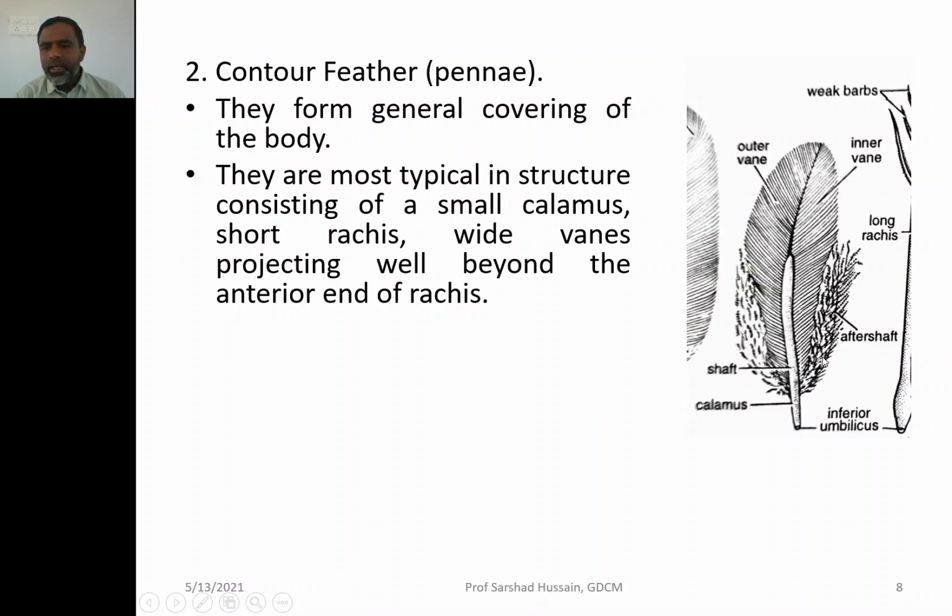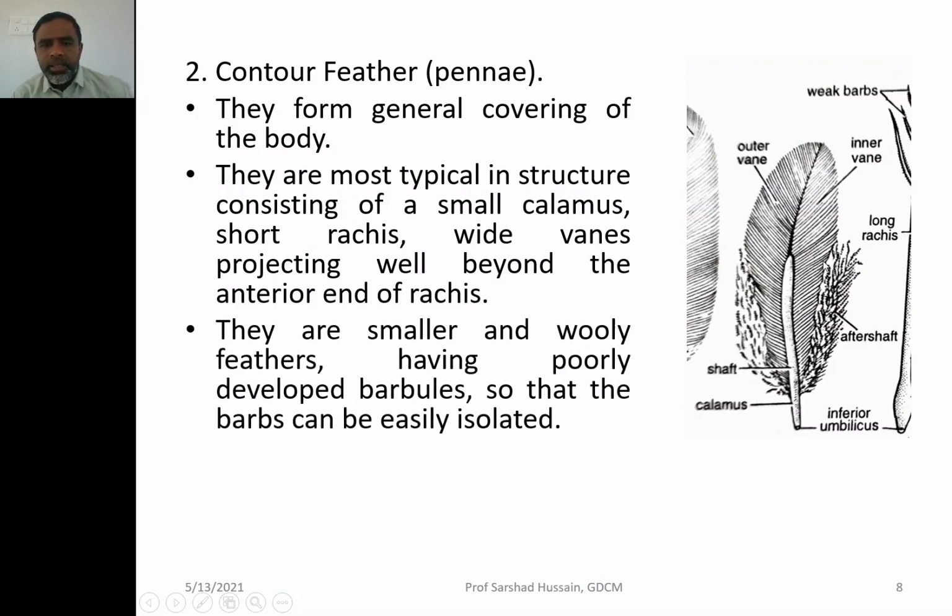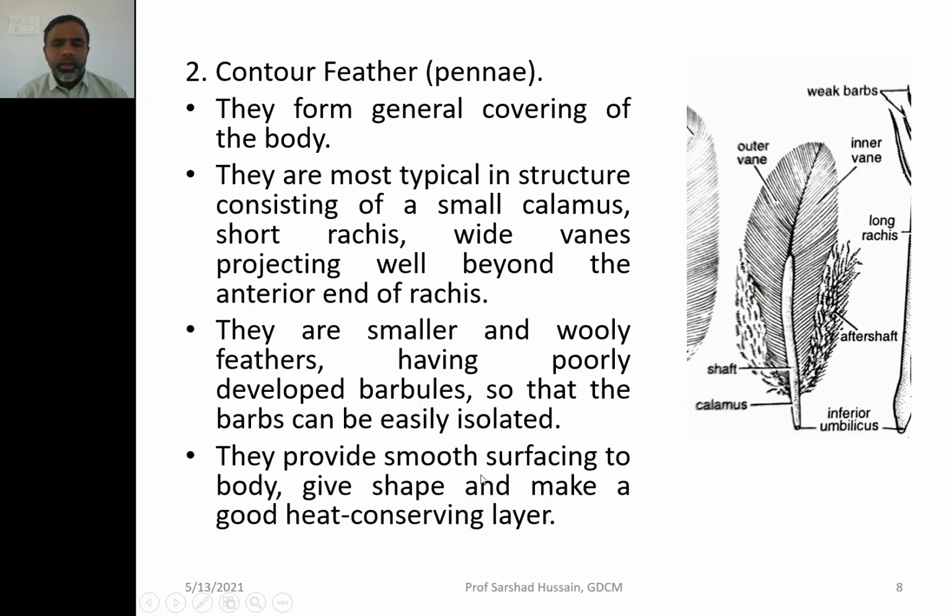Their after shafts are very well developed, they are large also, and their barbs are not so interlocked with one another firmly. They are very loosely interlocked with one another, so they can easily be isolated. They provide a smooth surface to the body, that is the contour feather. They provide a smooth surface to the body, give shape, and make a good heat conserving layer on the body of the birds.